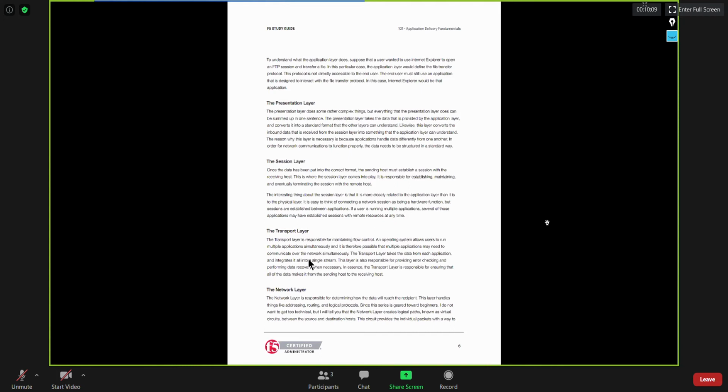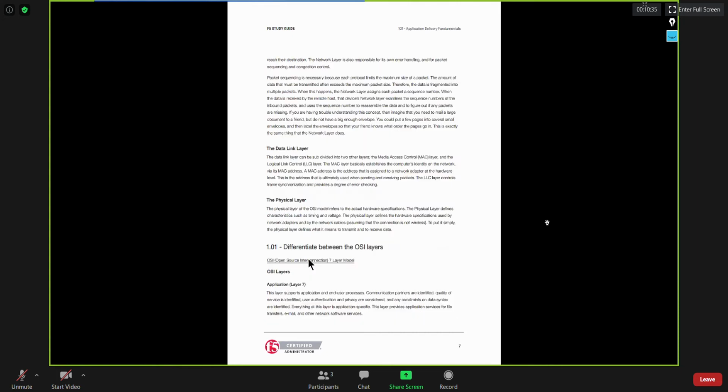But IPv4 and IPv6 are not the only protocols that work at the network layer. Other than that, you have ICMP, IGMP, OSPF, right? So you have so many protocols that work at the network layer itself. But yes, IPv4 and IPv6 are the two major protocols that work at the network layer.